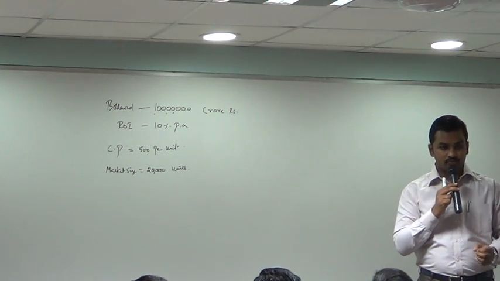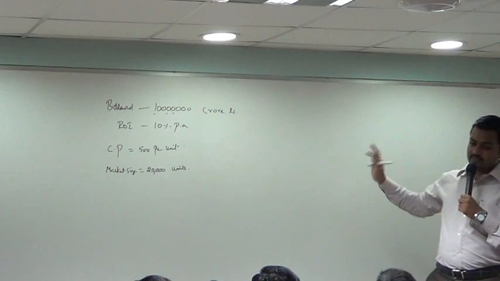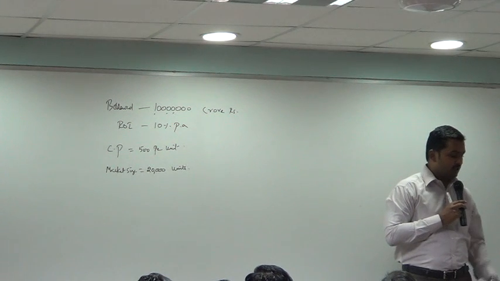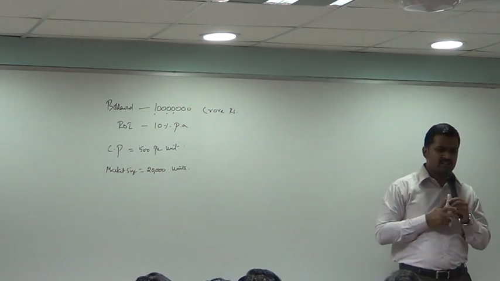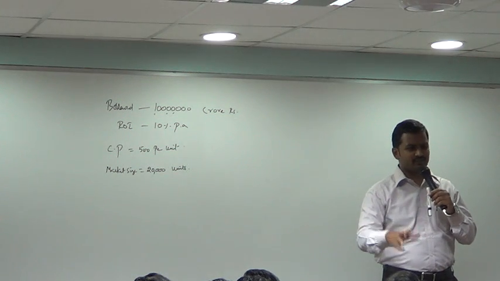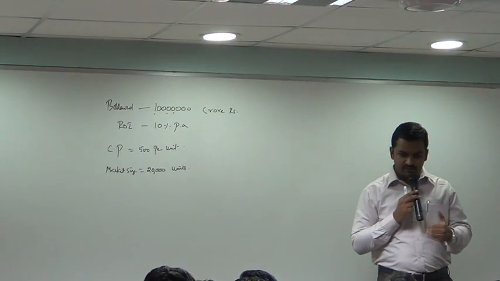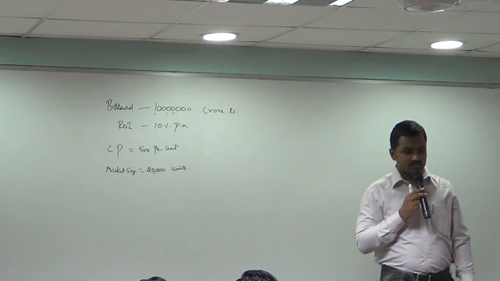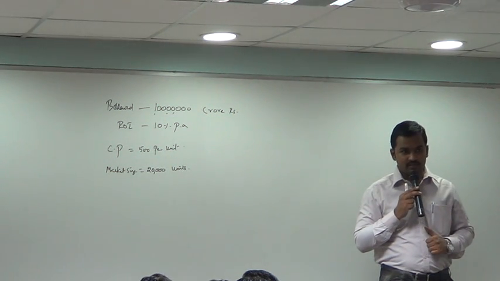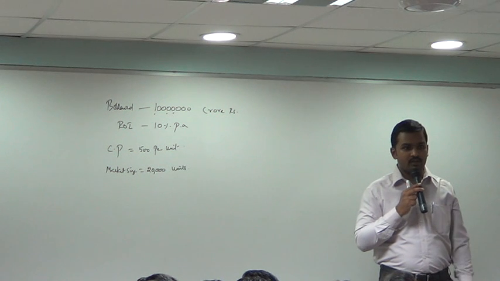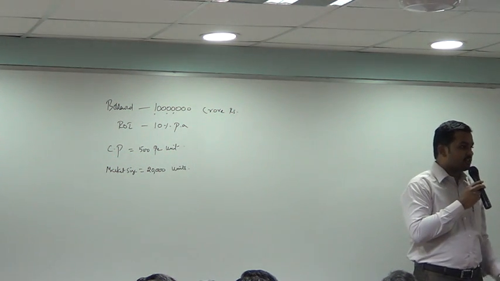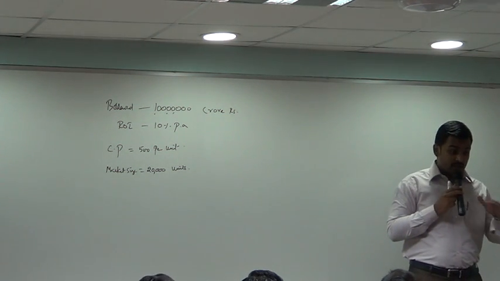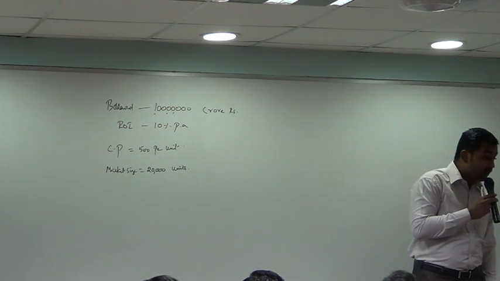Is it clear? Now, suppose you tell the consignee that, boss, I'm sending you 20,000 goods, cost per unit is 500. Consignee says, okay, cost per unit is 500, no? I will sell for 520, 525, 530, 540, 550. What will happen if he sells for 525, 530, 540? Consignor will make losses. So what the consignor thinks is, if I tell the cost price of the product is 500, my agent will start selling the products at a lower price. I may or may not make some profits. He knows that the consignee should not sell the goods below 550.